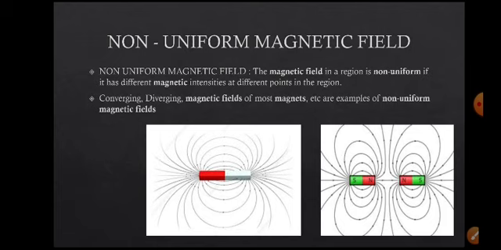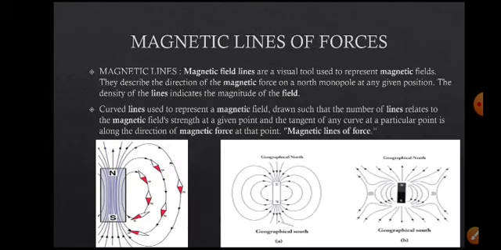One is uniform, another one is non-uniform. The lines between the north and south poles are divergent lines. The field strength is not the same throughout the field, and that is called a non-uniform magnetic field.